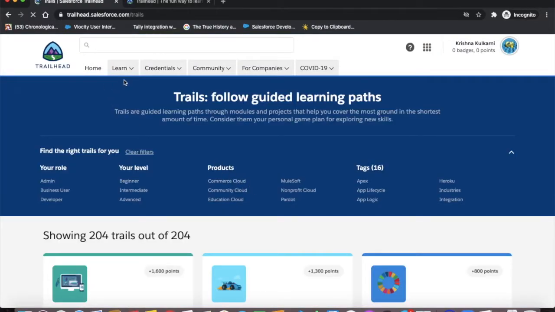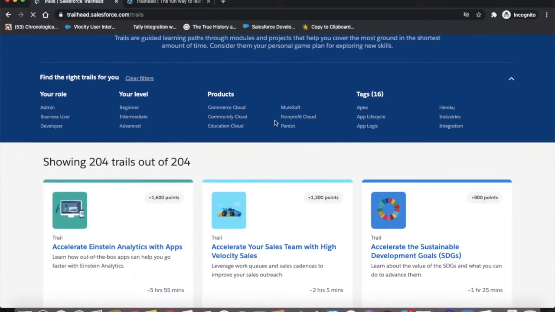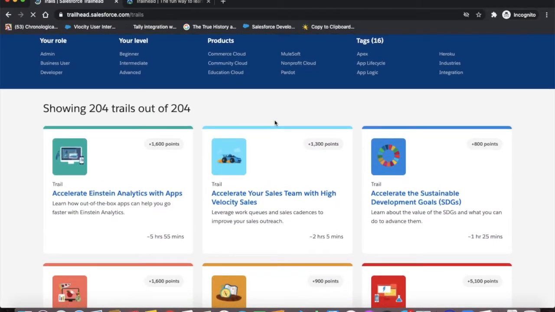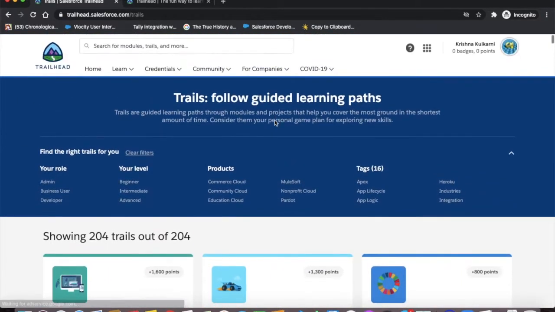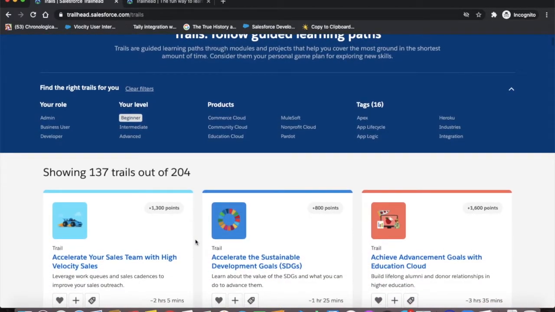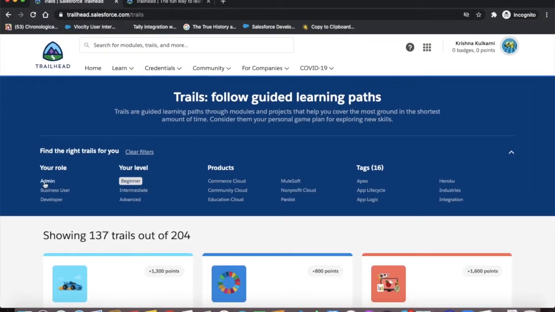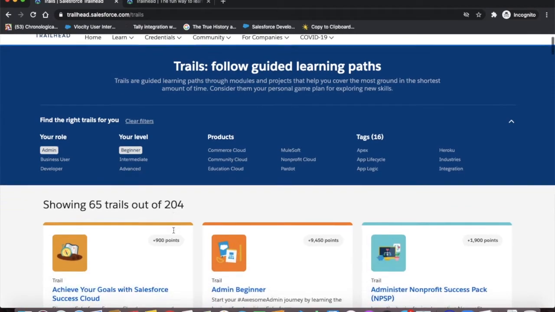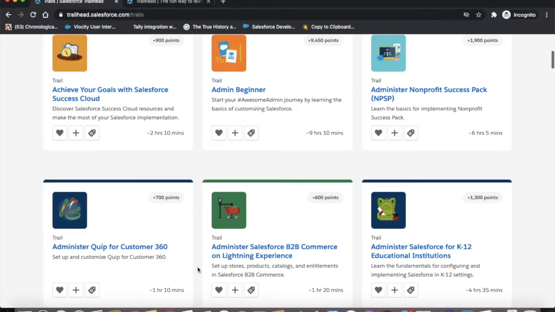Now what next? We will explore multiple trails, meaning multiple chapters that we need to complete. What should be the first chapter that we complete? Once you land on this trail page, you will find many chapters to learn. What you can do is apply the filter. You can put your level as beginner and then your role.